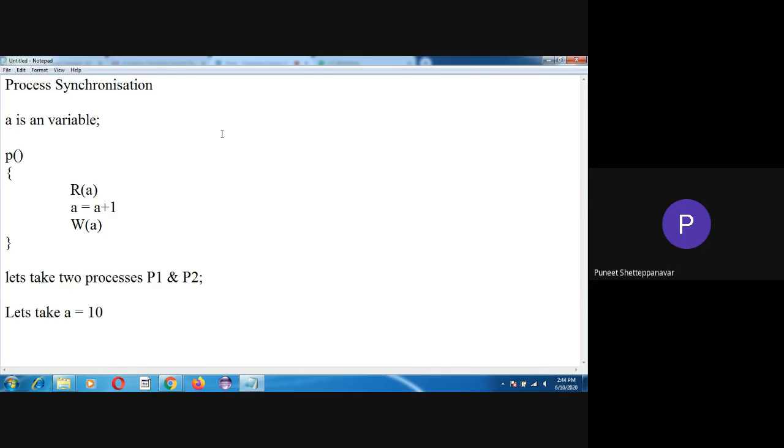If I want to be in a synchronized mode and use the bike for both brothers, the best option is that brother two drops brother one at his college, which is the nearest. Then brother two can move to his own college by taking the bike. That is a process being done in a very synchronized way.